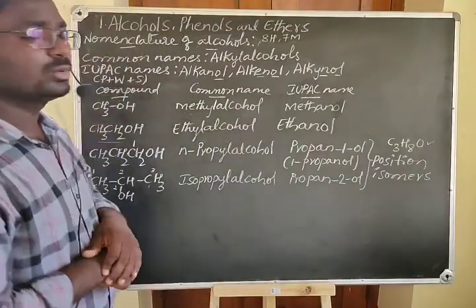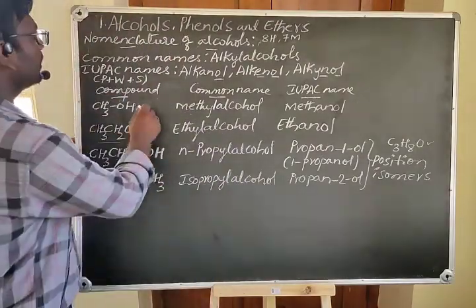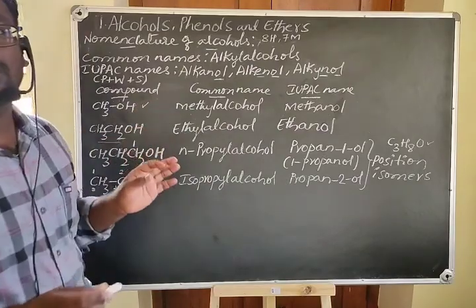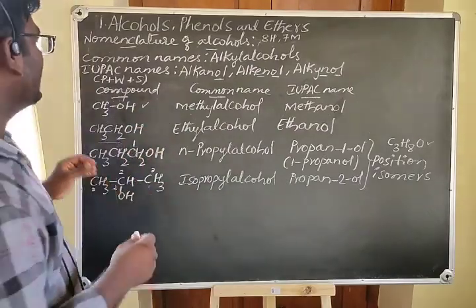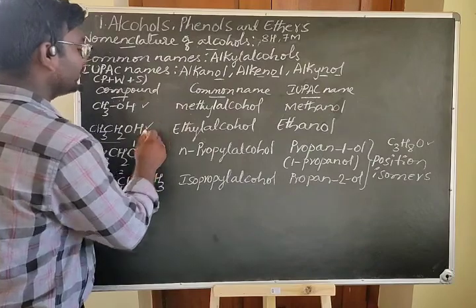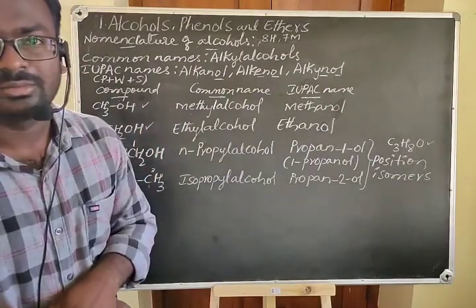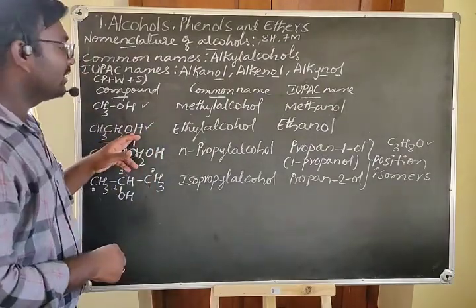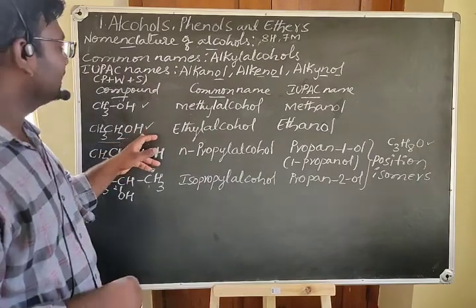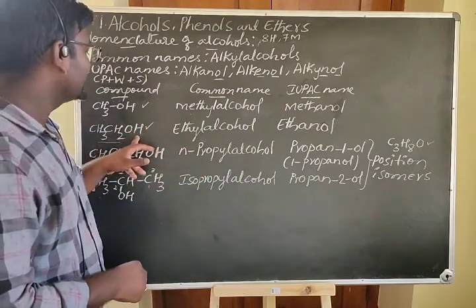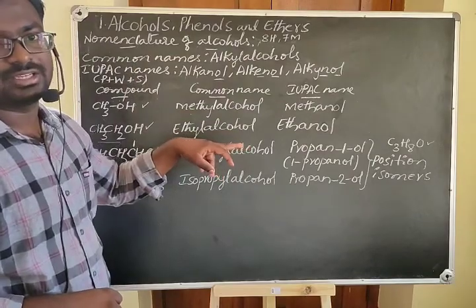You have to remember that methanol has no structural isomers, and ethanol also has no structural isomers, but ethanol will be isomeric with ethers. It will have functional group isomerism.